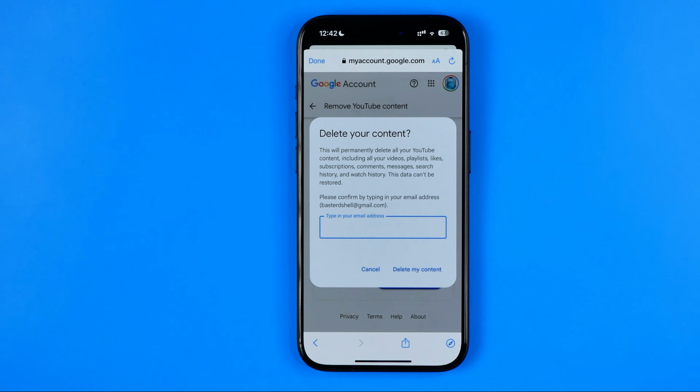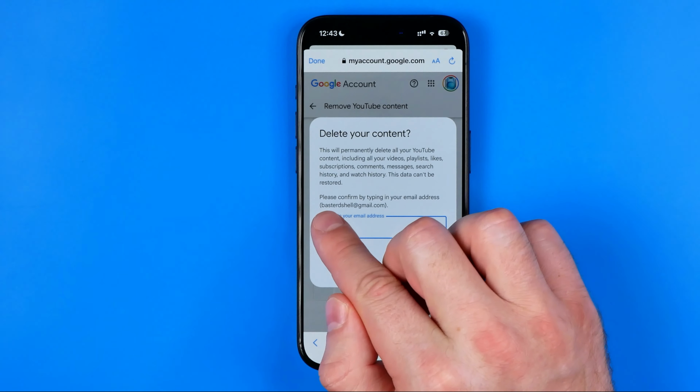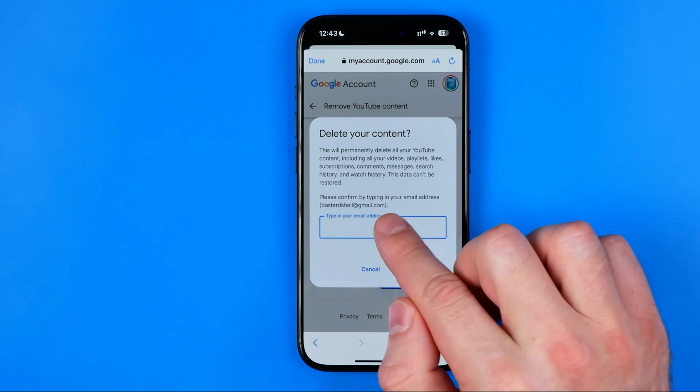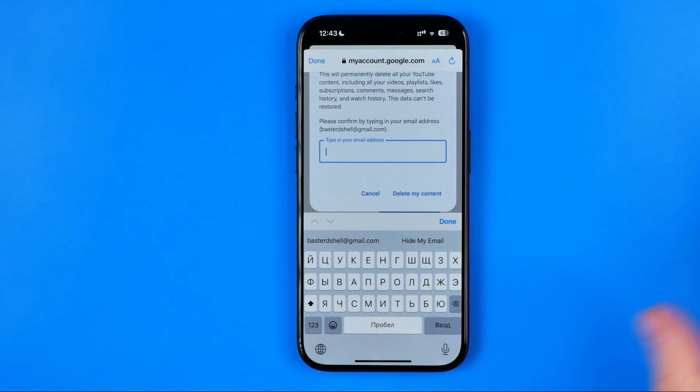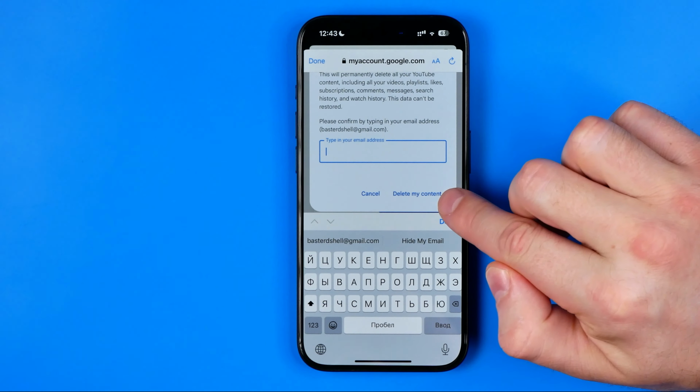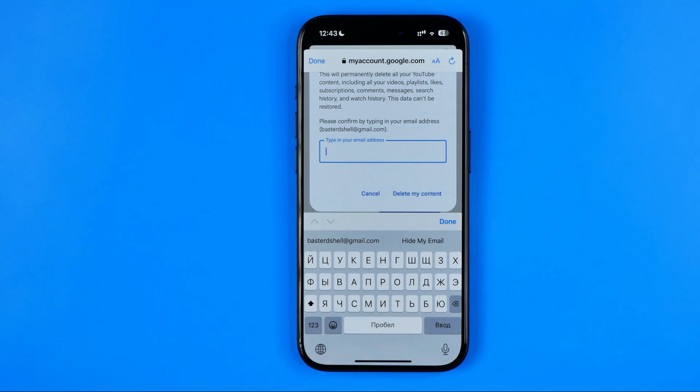And now at that final step, we need to enter our email address here. That's where we can check it. So we just need to re-enter it right there. And then to start the deletion process, we just need to hit right here where it says Delete My Content. After that, all your YouTube data from your Google account will be removed.